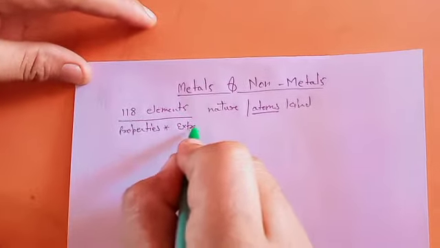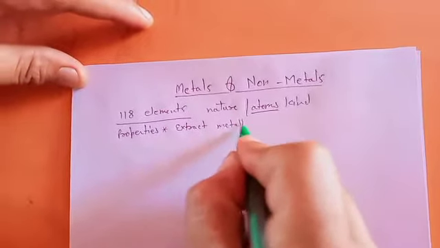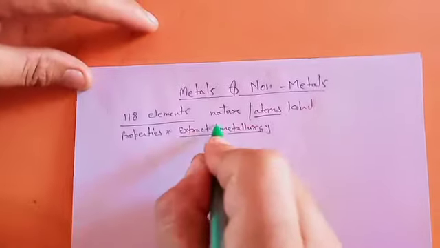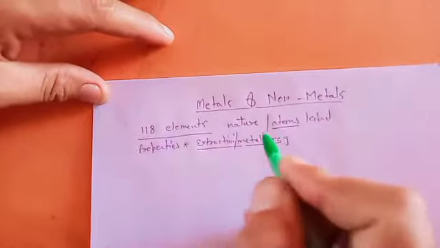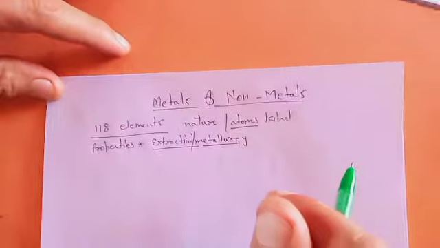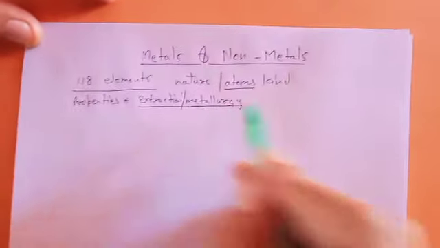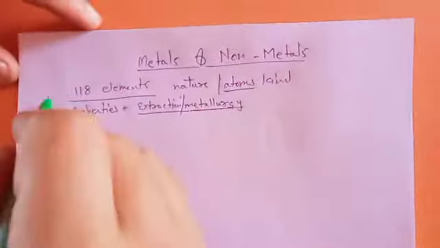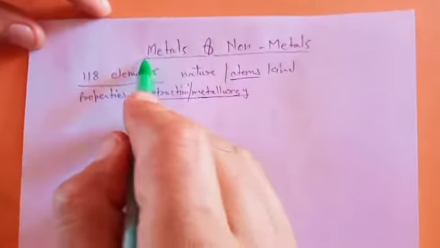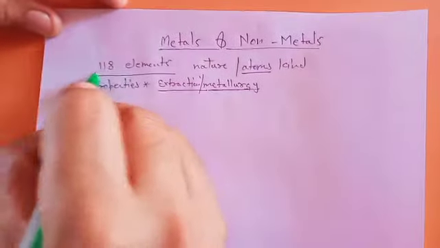extract them, meaning metallurgy particularly. We have to discuss in this chapter the extraction metallurgy of different elements, particularly some metals, and only the introduction of metallurgy is in your syllabus. Okay, so now let's start with the metals, which substances out of 118 elements.